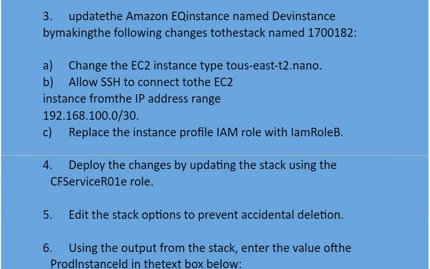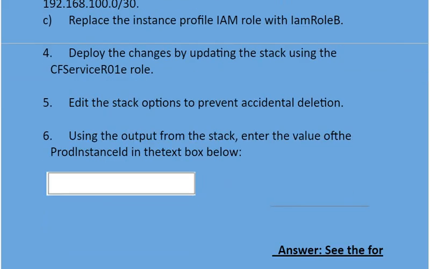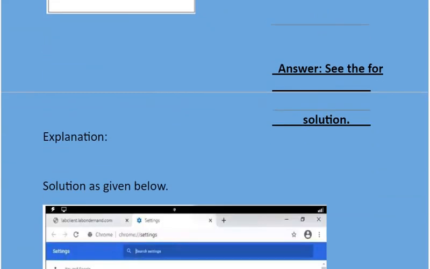Fourth point is deploy the changes by updating the stack using the CloudFormation service role. Fifth point is edit the stack options to prevent accidental deletion. Sixth is, using the output from the stack, enter the value of the prod instance ID in the text box below. Now see the answer.